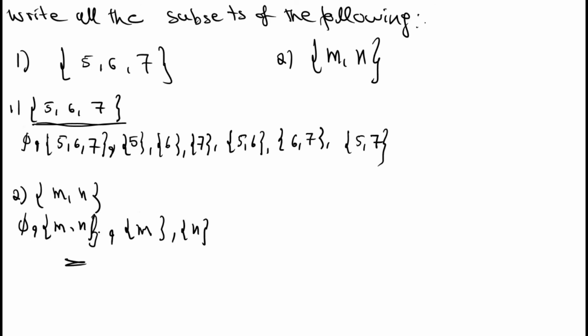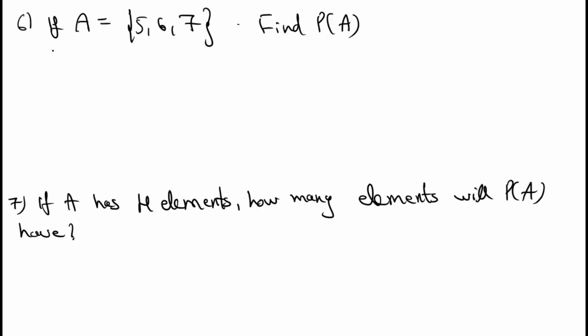These are the possible subsets. See the next question. If set A is equal to {5, 6, 7}, find P of A. What's the meaning of P of A? We need to calculate the power set of A. What's the definition of power set? Power set is nothing but a set of all subsets.